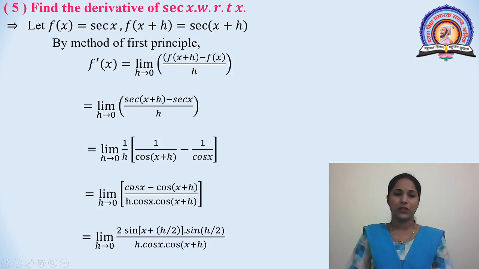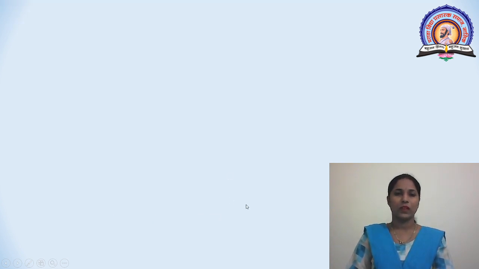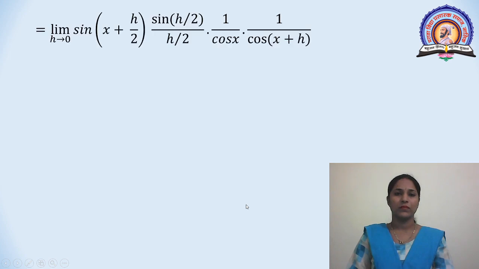We are using this formula: cos a minus cos b is equal to 2 sin a by 2 into sin b by 2. This is equal to limit h tends to 0, sin of x plus h by 2, sin of h by 2 divided by h by 2, into 1 upon cos x into 1 upon cos x plus h.